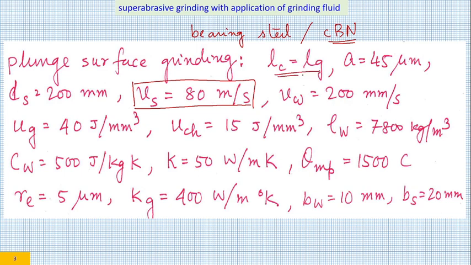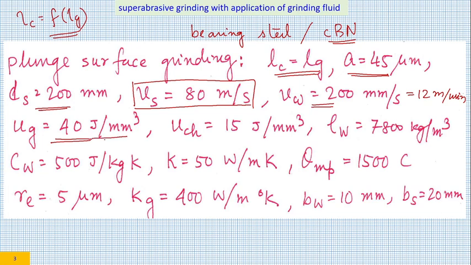There is an assumption Lc equal to Lg. Earlier we have said Lc is a function of Lg, and quite often it is 2 times that, but we are not going in that direction. We are assuming Lc equal to Lg. Down feed is 45 micron. Diameter of the grinding wheel is 200 millimeter. Vw is 200 millimeter per second, that means 12 meter per minute. The specific grinding energy is 40 joule per millimeter cube. I have taken it as 40 joule per millimeter cube because I want to show you a particular procedure. Typically, when you are doing CBN grinding at such a high speed, it would not be 40 joule per millimeter cube, but I have taken it intentionally.